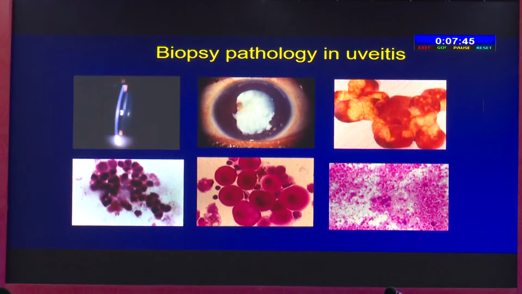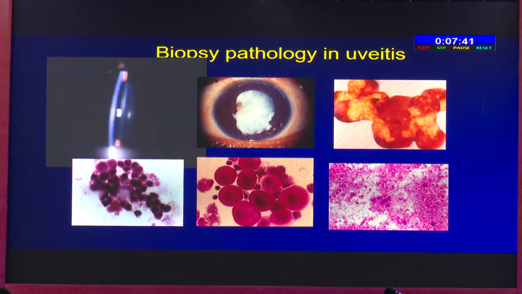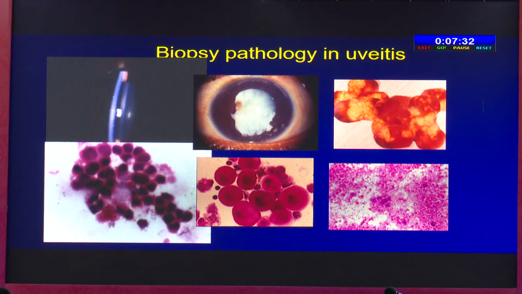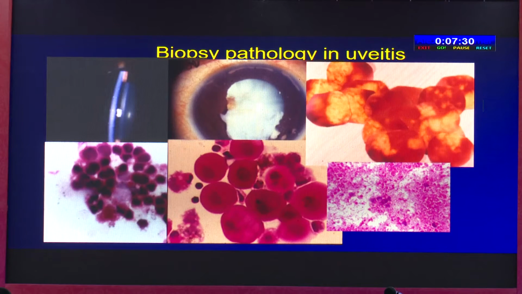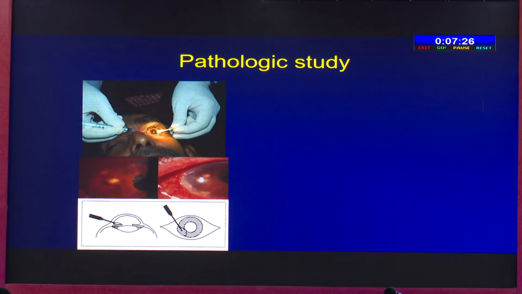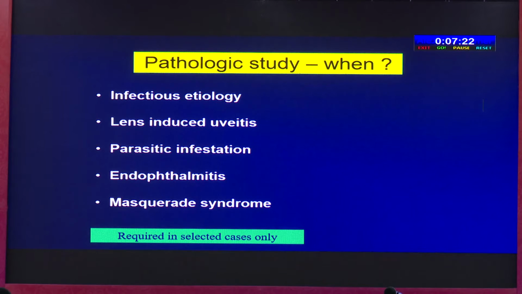No financial disclosure. Biopsy pathology of uveitis can be of various types: anterior chamber, intraocular biopsy, or chorioretinal biopsy, and it can provide very valuable diagnostic information. This can be done by the anterior chamber tap, iris biopsy, vitreous biopsy, retinochoroidal biopsy. It's required in selected cases only. Not all cases require a pathologic study.